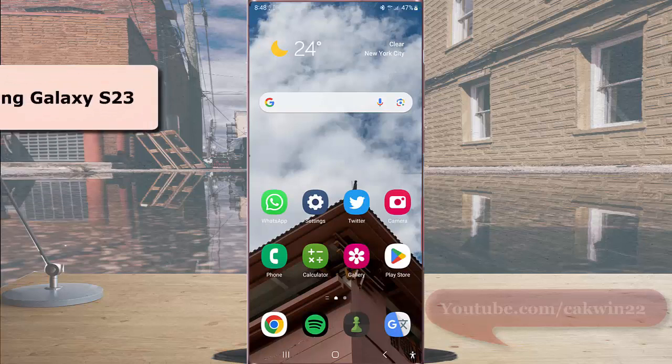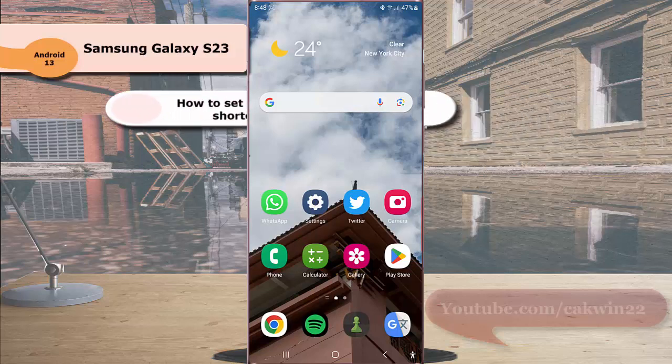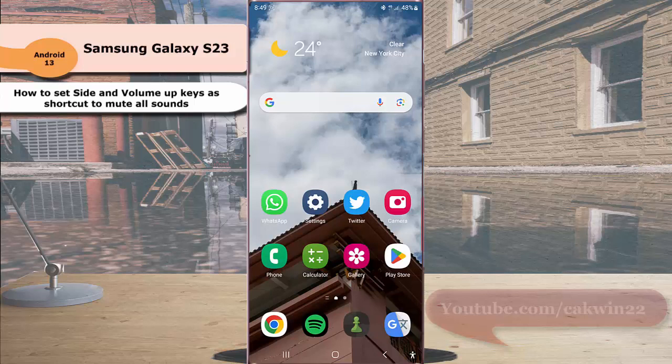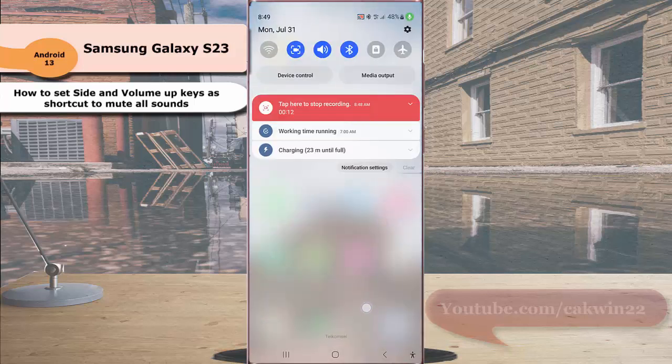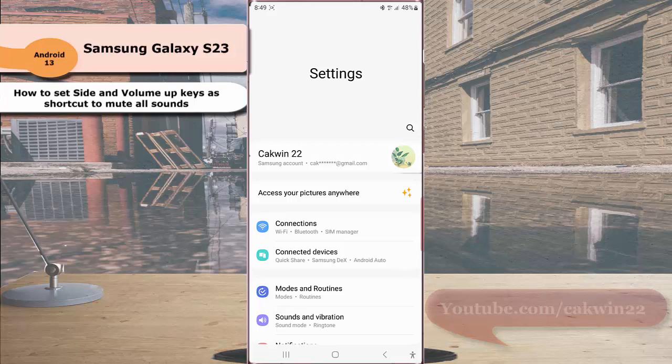To set the side and volume up key as a shortcut to mute all sound in the Samsung Galaxy S23 Ultra, swipe down from the top of the screen and then tap the settings icon. Scroll down the screen to find accessibility.